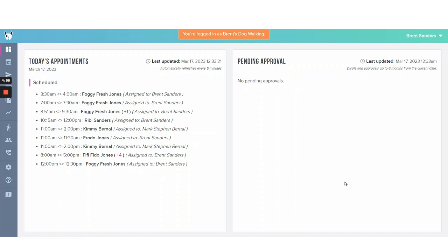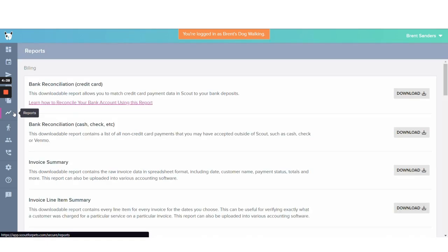Hi, in this video, I'm going to show you where to find the report for your invoices and payment transactions. First, you have to hover your mouse here on the left side corner where it says reports. Click on that one, and there you go.